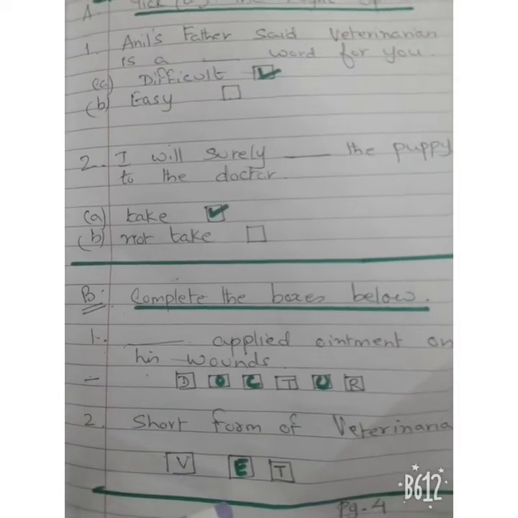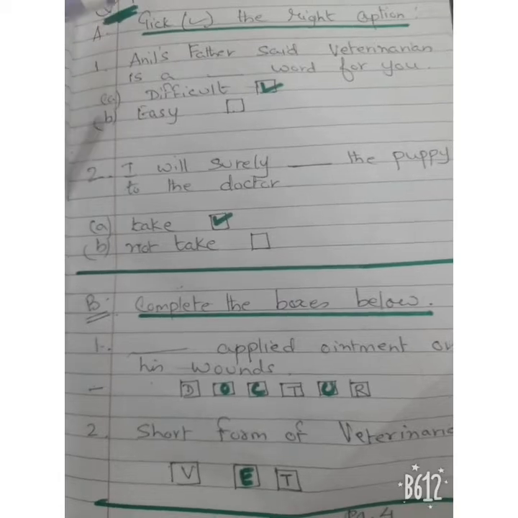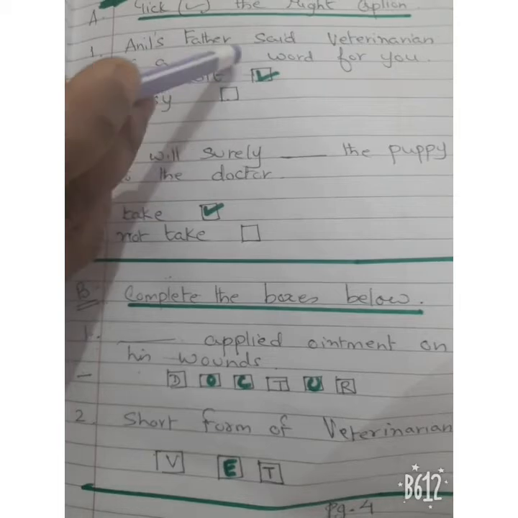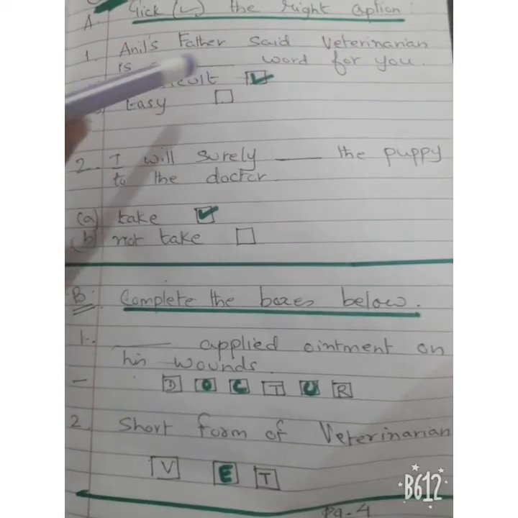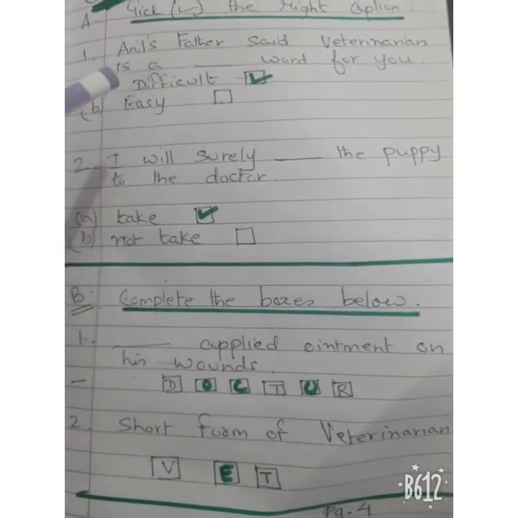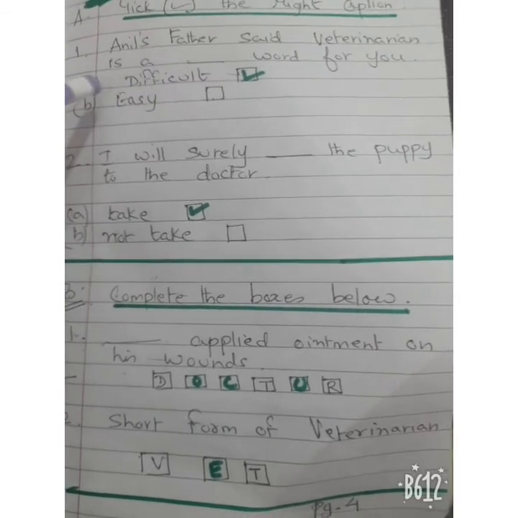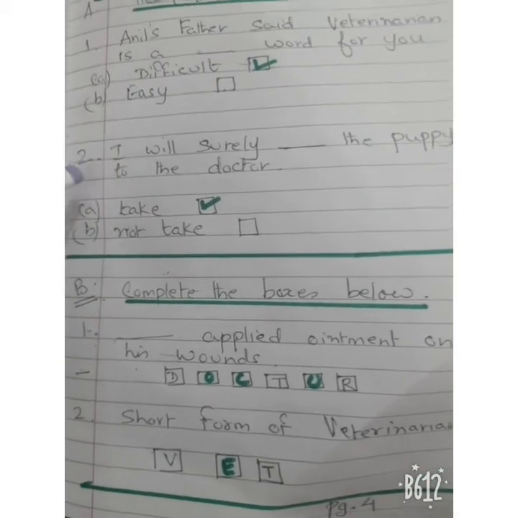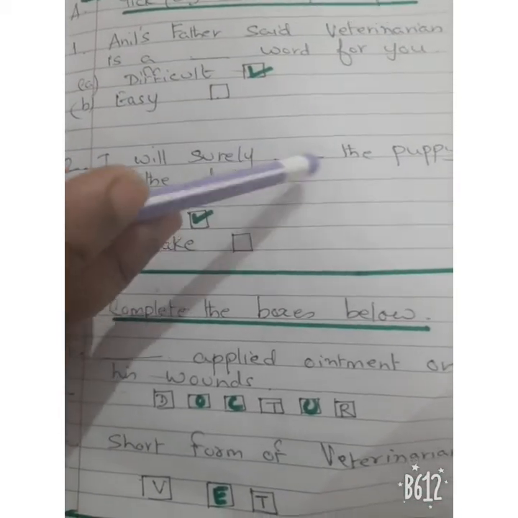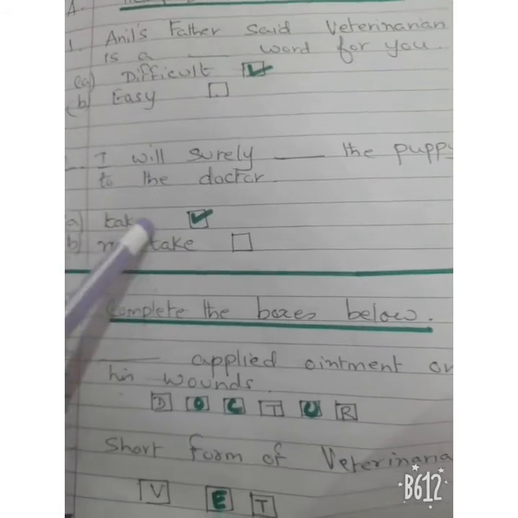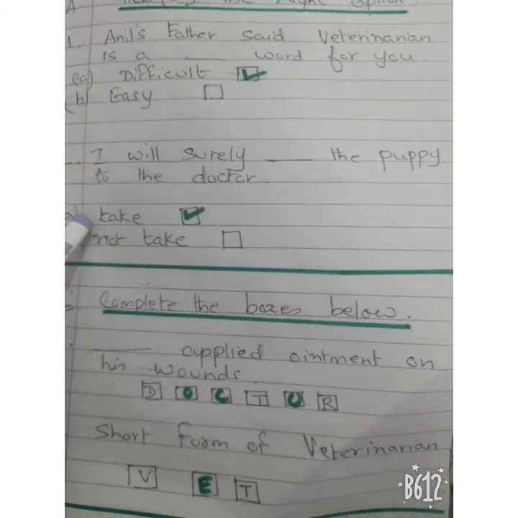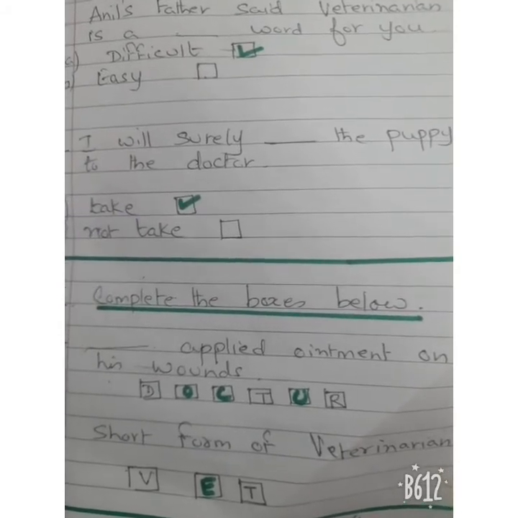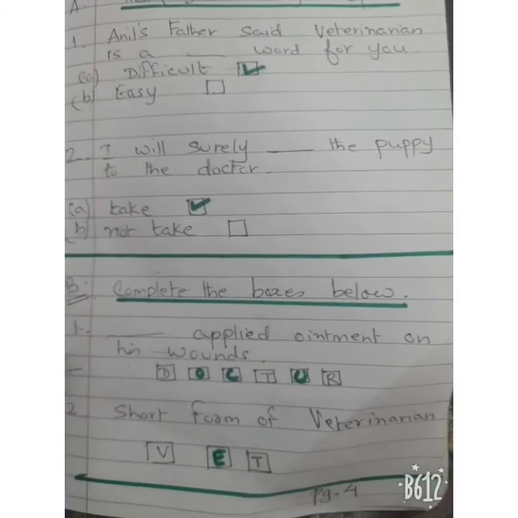So this is page 4 children, and question number 4. A. Take the right option. 1. Anil's father said, veterinarian is a dash word for you. It is a difficult word. Option A, difficult. B, easy. So you will take option A, difficult. 2. I will surely dash the puppy to the doctor. Okay. I will surely take, not take. I will take. Take is the correct answer. Option A, tick it.